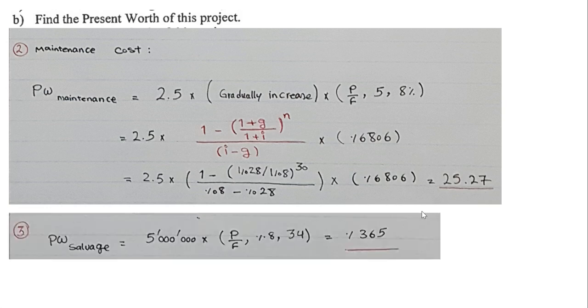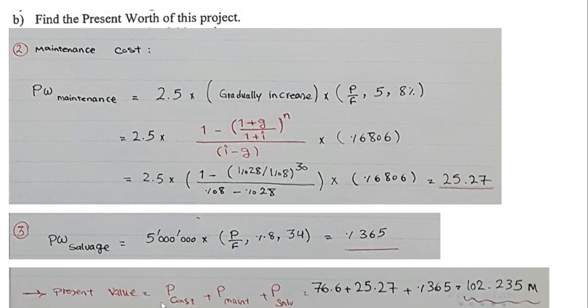Now we have to calculate the present worth of the salvage value. It's mentioned that in 2053, the salvage value is 5 million. But we have to calculate it in present time. What is the difference between 2019 and 2053? It is 34 years, correct? What is the interest rate of the question? 8%. So which factor are we going to use? As you see, this is a value for the future. We want to calculate the present value, so we will use present over future, 8%, 34 years. So the result would be 0.365 million.